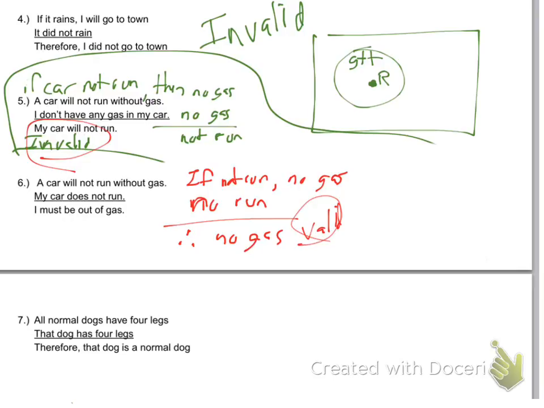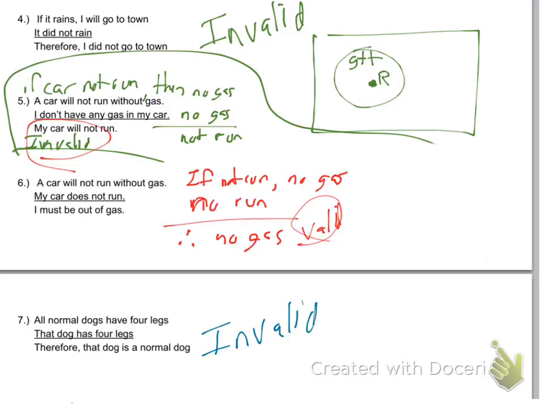So again, looking at number 7, all normal dogs have 4 legs. So the only way that this could be valid is if you put something into the group of a normal dog. Therefore, it'll have to have 4 legs. But we are only talking about having that dog. That dog could be normal and might not be normal. So can I just automatically say that it has to be normal? No. First of all, it has 4 legs. It doesn't make it normal. It's the other way around. So that doesn't work that way. That's invalid.